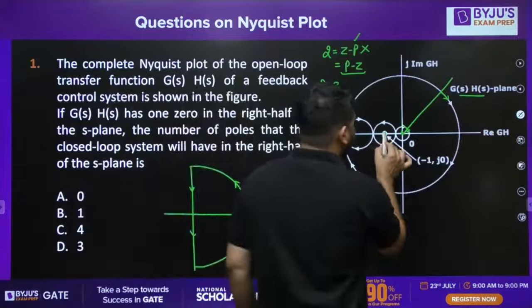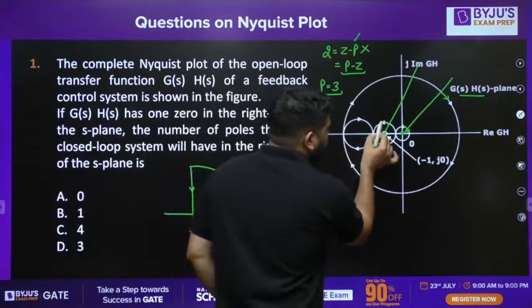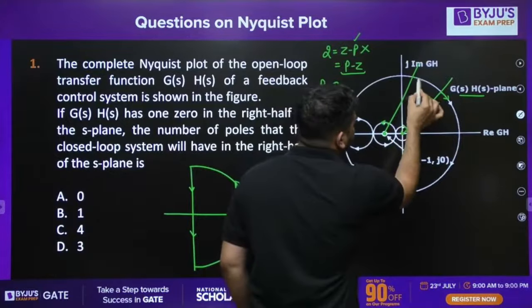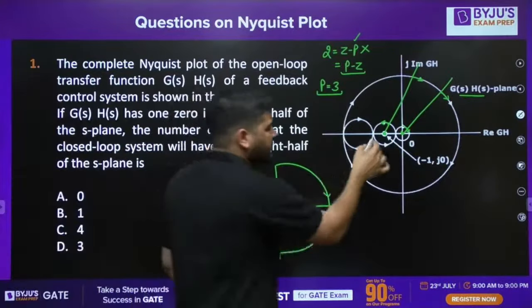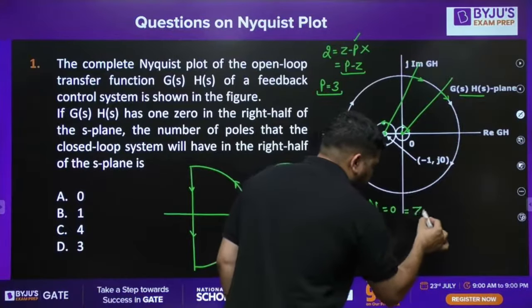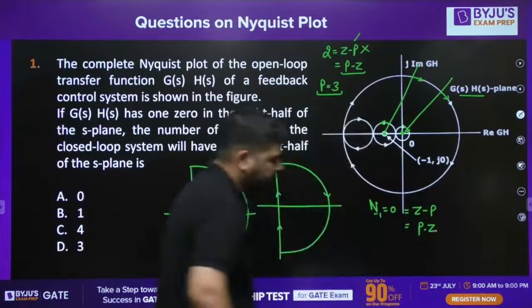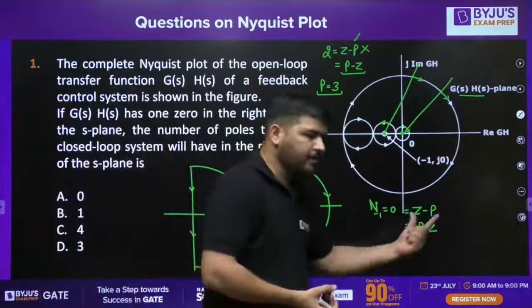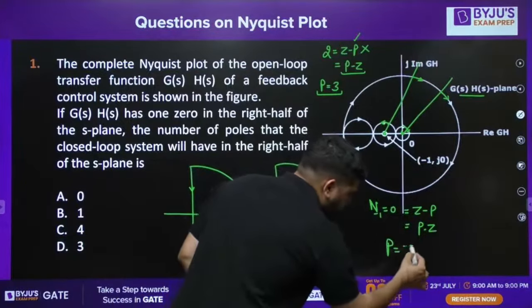Now you can see that the number of encirclements of -1: 1 crossing is on this side and 1 crossing on this side. So net encirclement of -1 is, tell me, what is the net encirclement? Net encirclement of -1 is 0. So that will be equal to either Z minus P or P minus Z. Any formula you can apply. So from here you will get P is equal to Z.